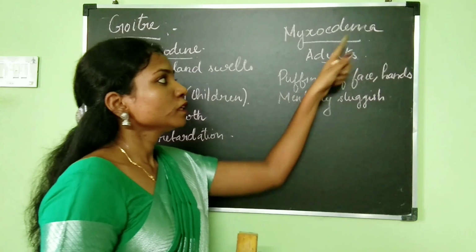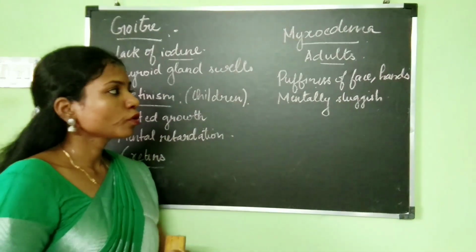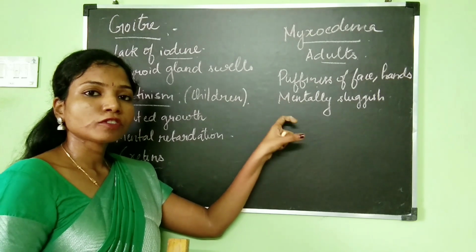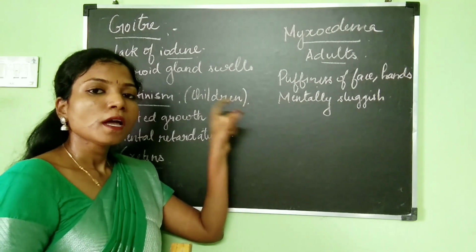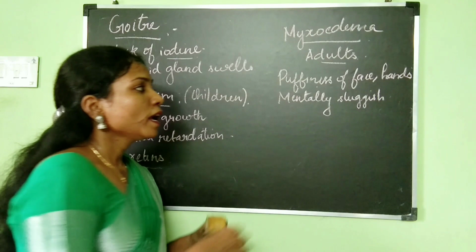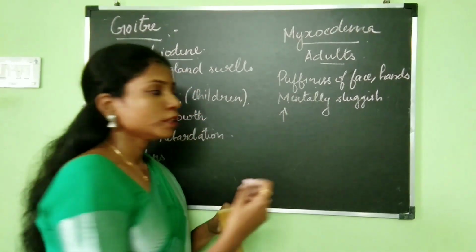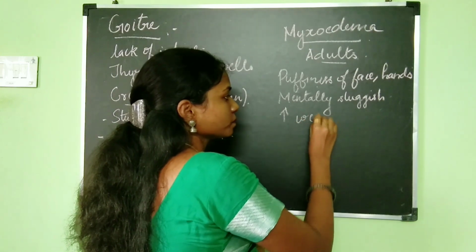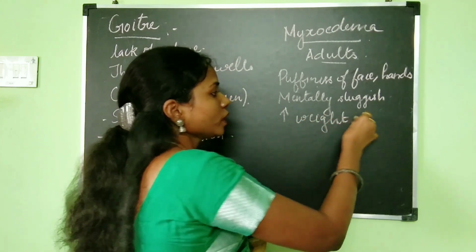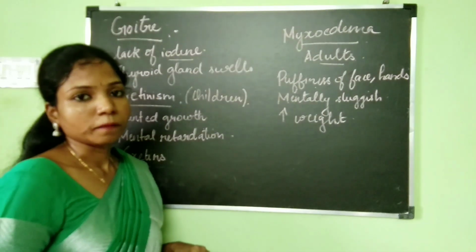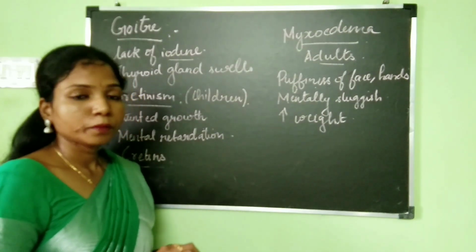Edema means swelling. You can see how badly the thyroid hormone has an effect on the person's physical appearance, and it will also cause the person to increase in weight. The body weight of the person suffering with myxedema will be increasing. So this is about hypothyroidism.